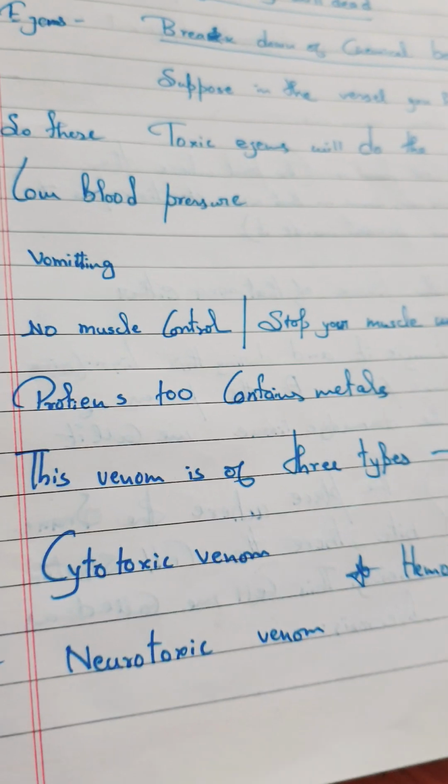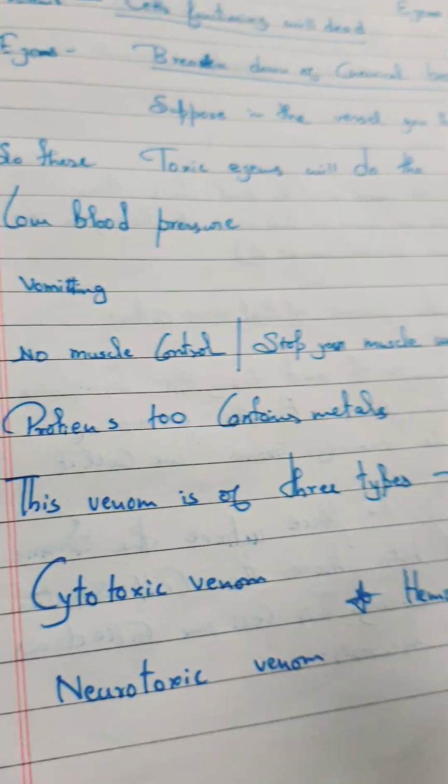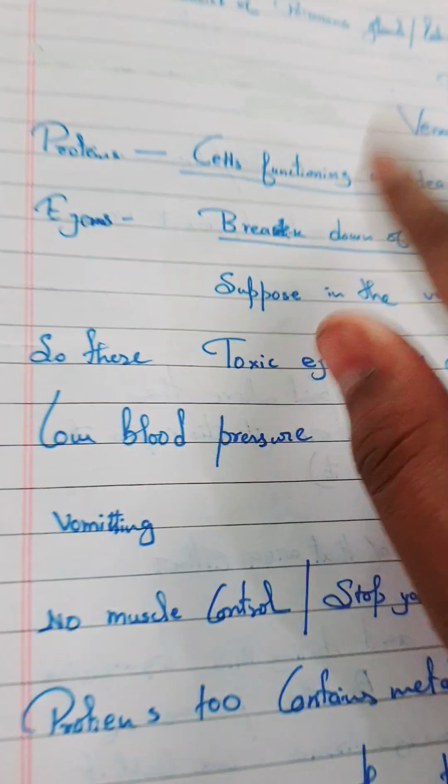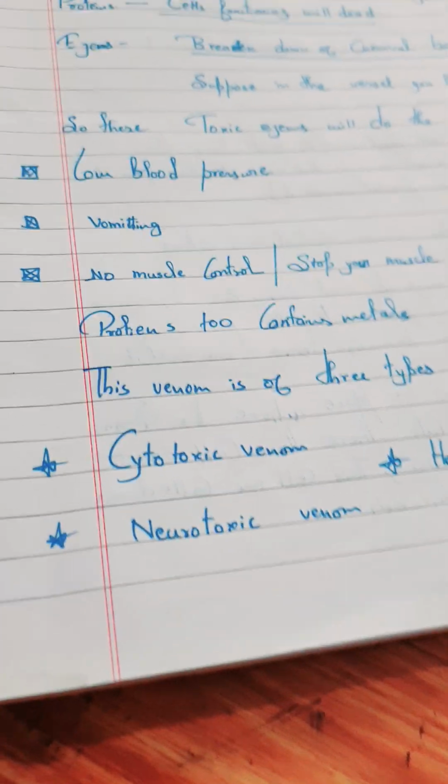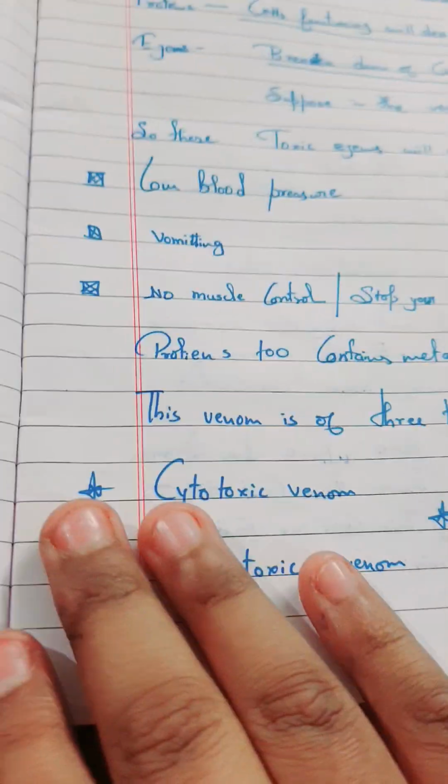Okay. Proteins too contain metals. The proteins in the venom contain metals too. Okay. This venom is of three types: cytotoxin, hemotoxin, neurotoxin.